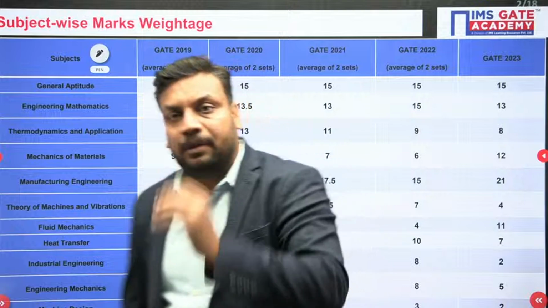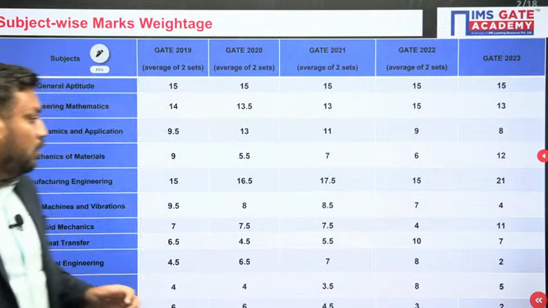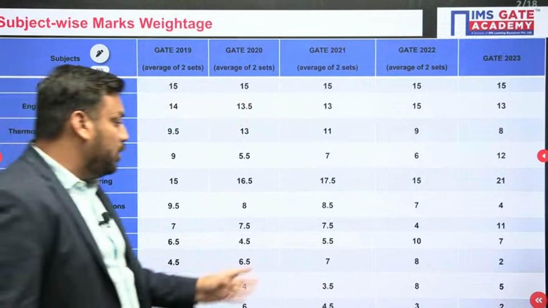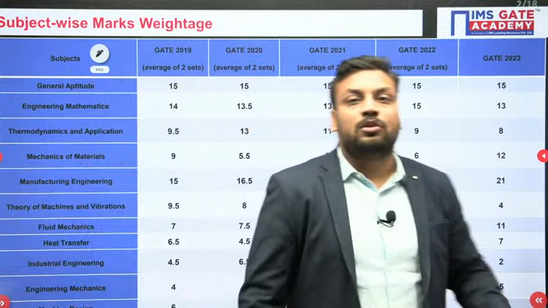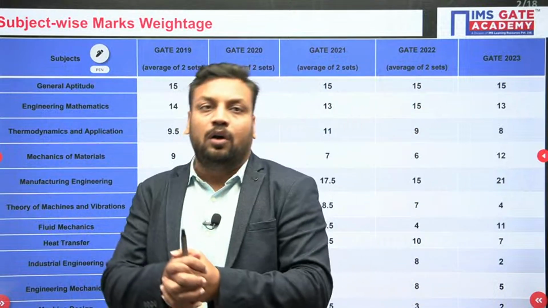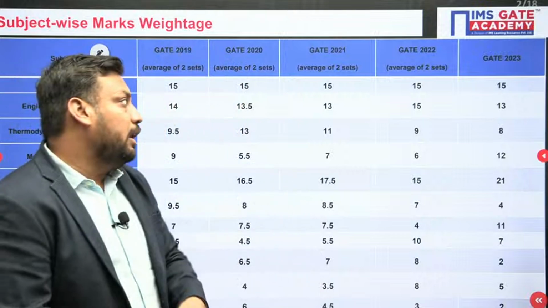Yes sir, audible, very nice. Okay guys, otherwise there would be no scope for 0.5. Why is 0.5 there? Because we have just taken the average of two sets, forenoon and afternoon.